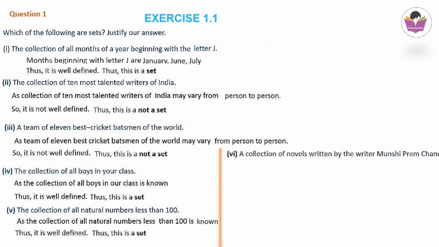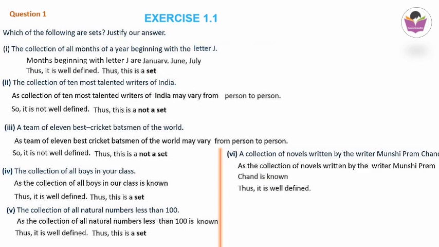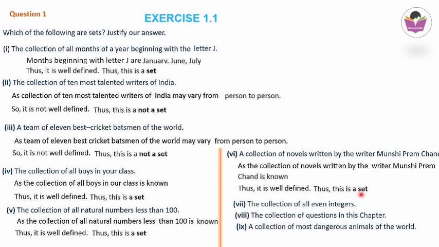The next one, a collection of novels written by the writer Munshi Premchand. So here the author name is written, but in the previous cases it was talented writers that was mentioned. Talent means it is not well defined, but here a particular person's name is mentioned. So whoever collects the names of the books written by this person will get the same result. As the collection of novels written by the writer Munshi Premchand is known, it is well defined, and since it is well defined, it is a set.